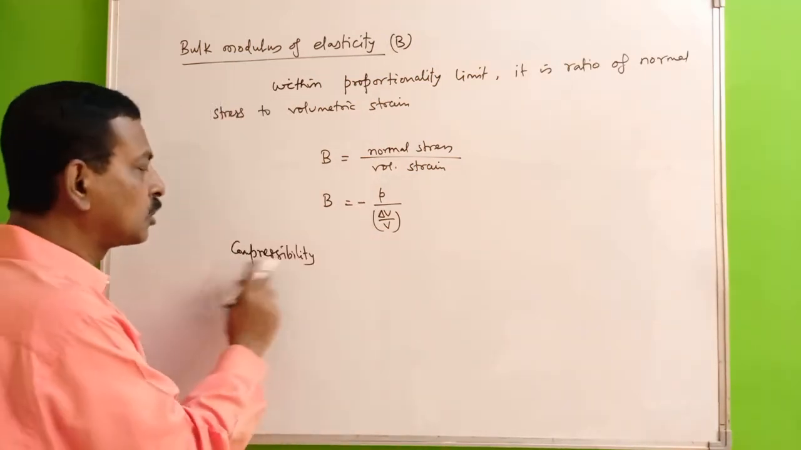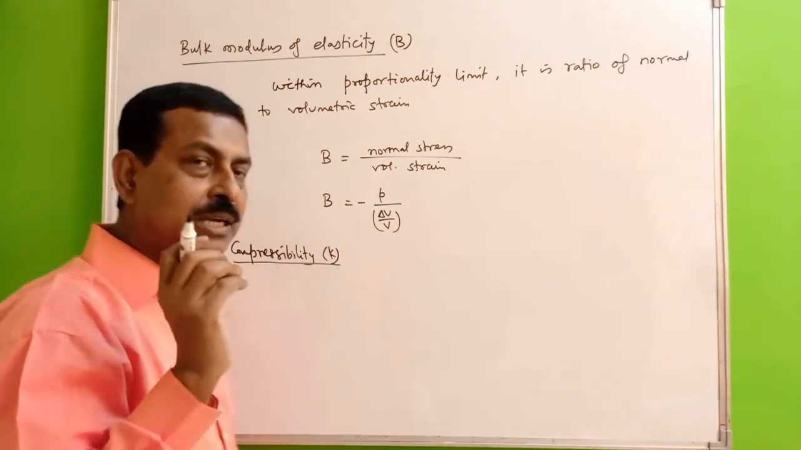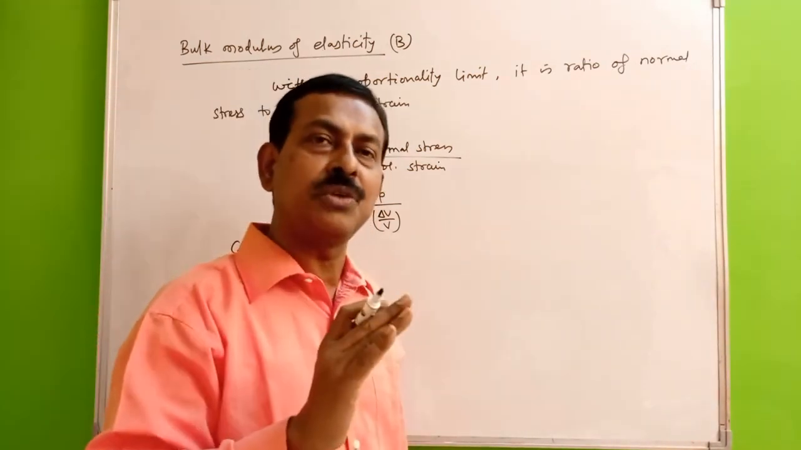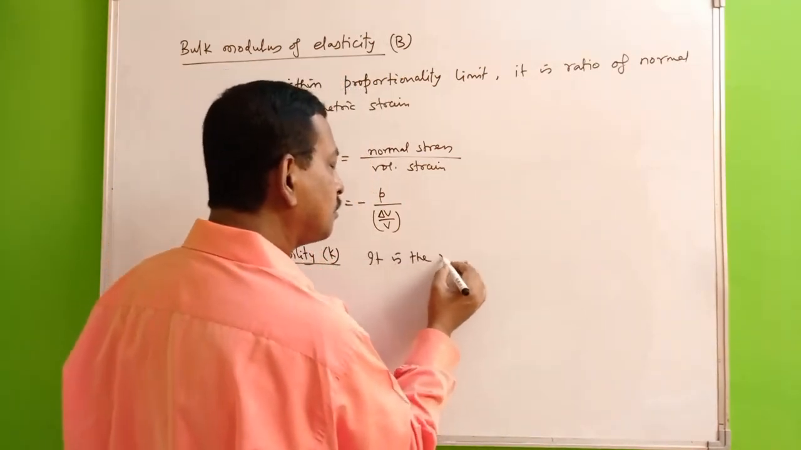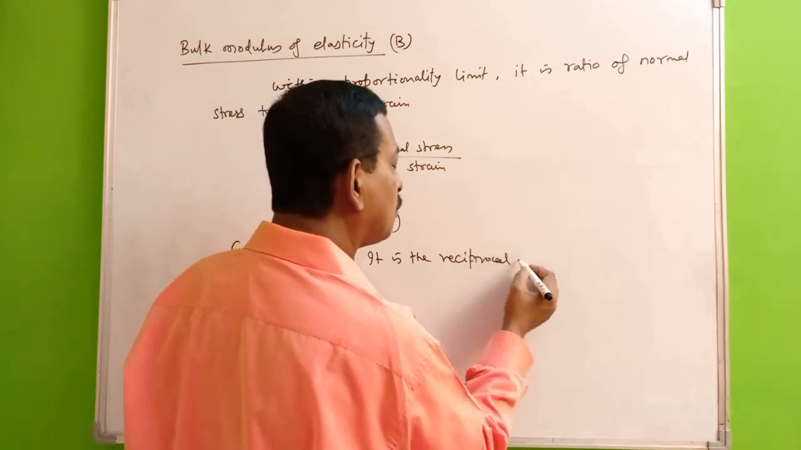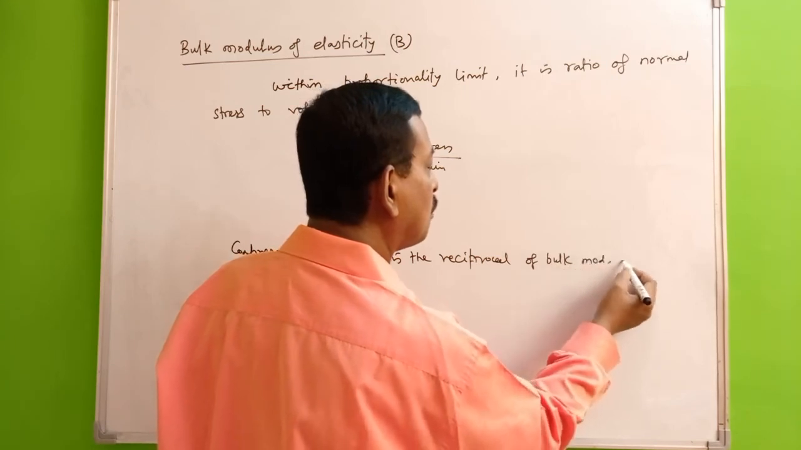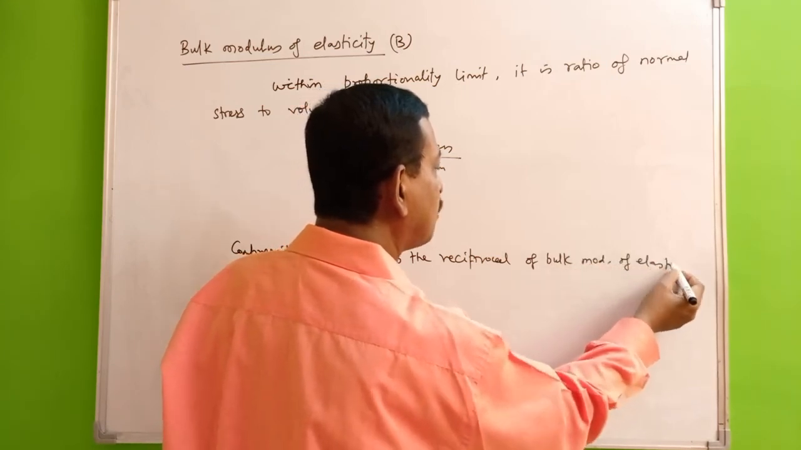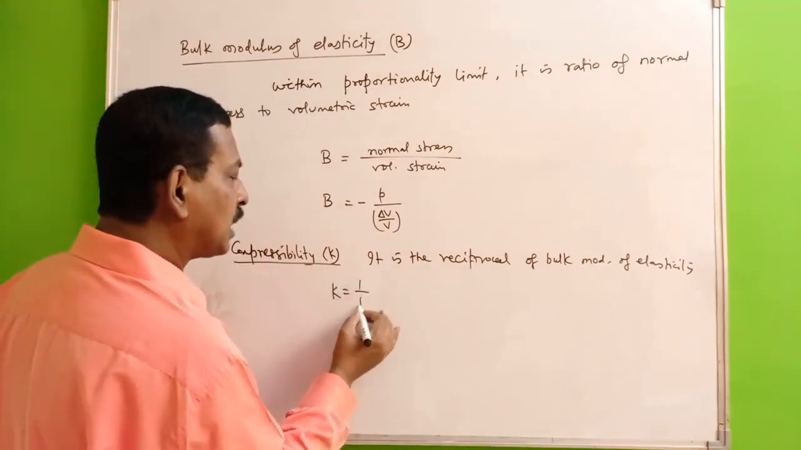Another term is there, that is the compressibility, which we represent by capital K. This is basically the reciprocal of bulk modulus of elasticity. That means we can take K as 1 by B.